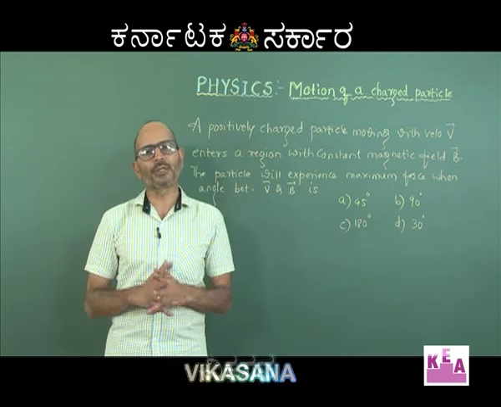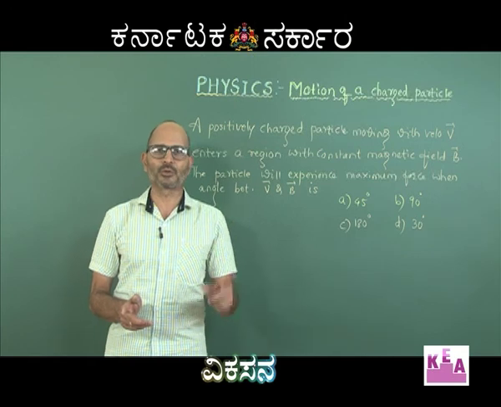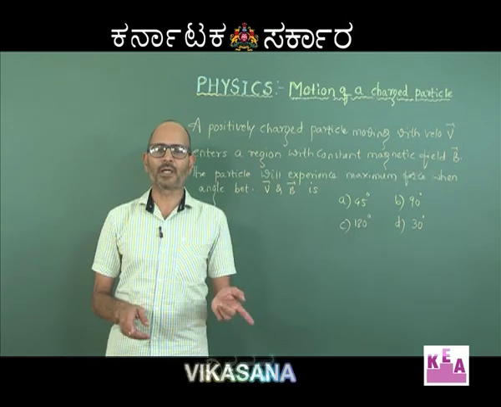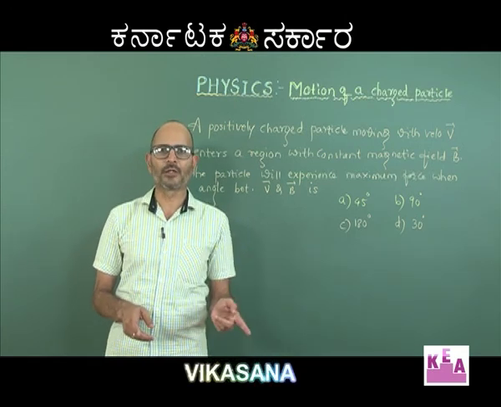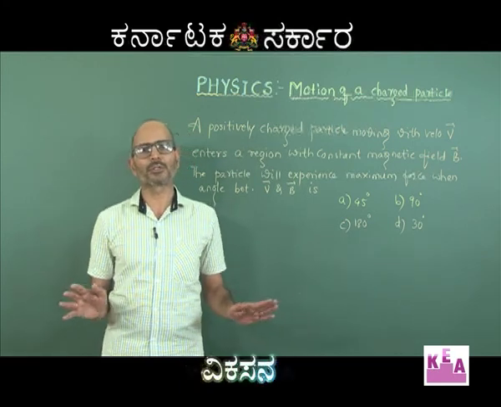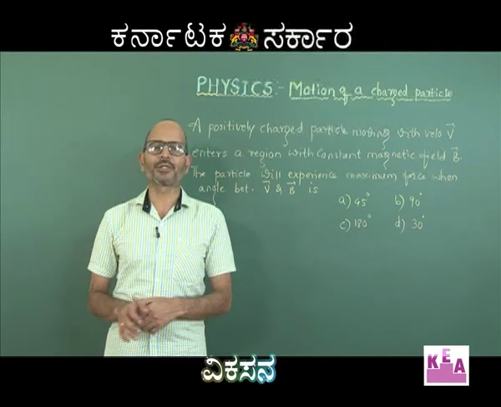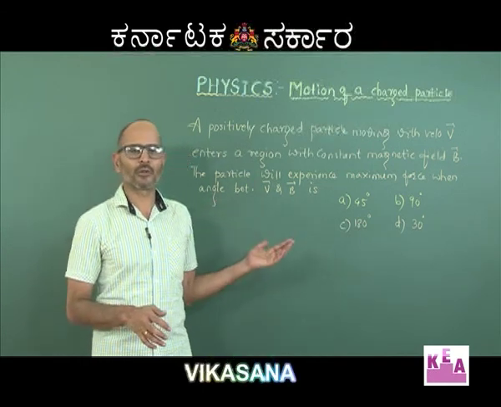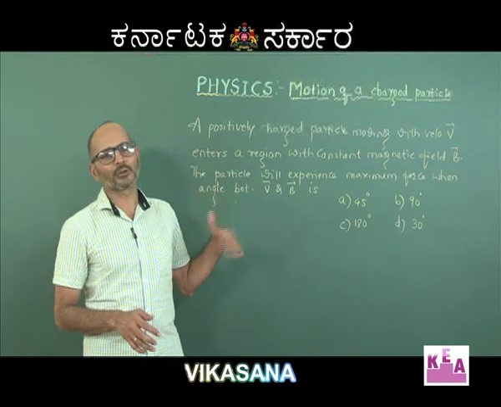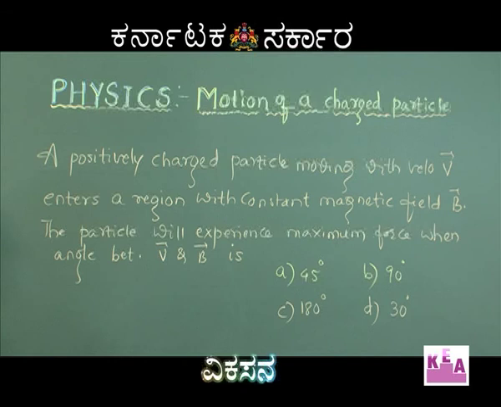And the second requirement is that the velocity should not be in line with the magnetic field or opposite to the magnetic field, because if the angle between velocity and magnetic field becomes either 0 or 180 degree, the force experienced by the charged particle due to the magnetic field would be 0. Of course, all these things follow when we write the formula for the force experienced by the charged particle, right. So, we will read the problem first.